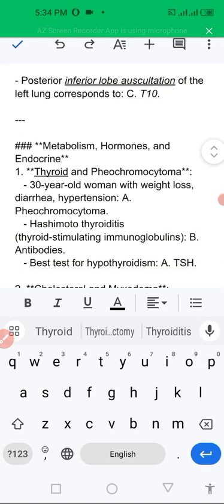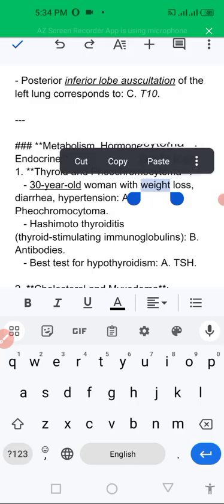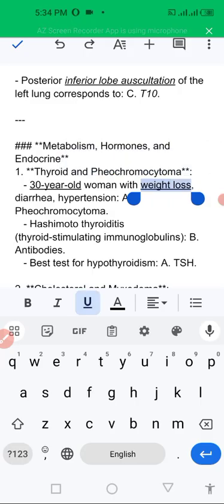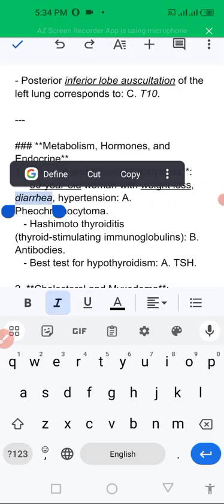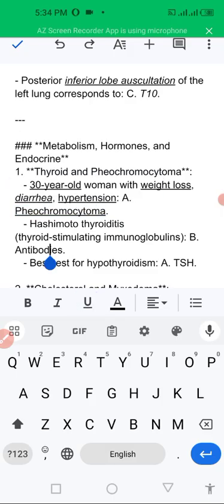This is high yield. Okay, a 30-year-old woman with weight loss, diarrhea, and hypertension. What will be the condition of the patient? Weight loss, diarrhea, and hypertension can be because of thyroid disease or pheochromocytoma.